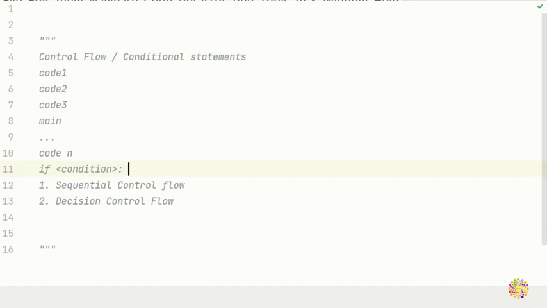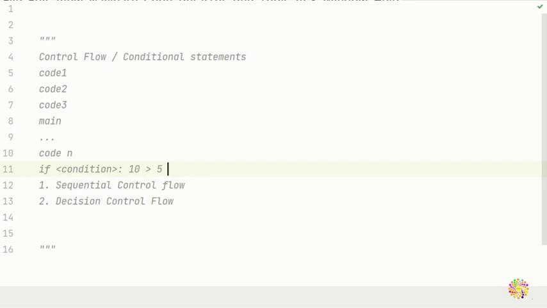Say, if 10 is greater than 5, or if 5 is greater than 0, or if 1 is greater than 0, or any other condition. If my first name is equal to the second name, or if password 1 is equal to the second password. So this one is decision control flow.